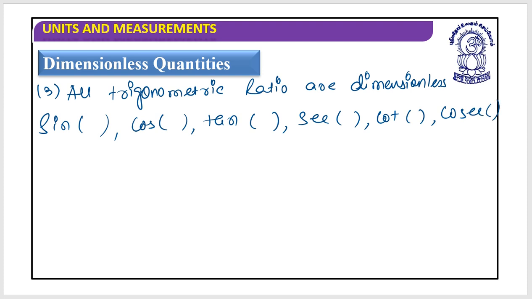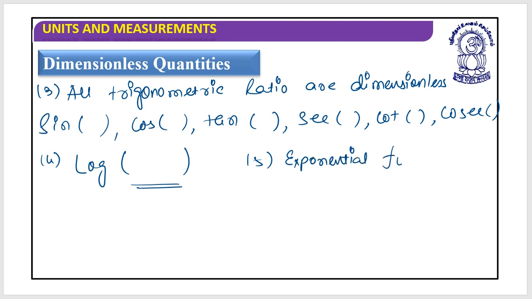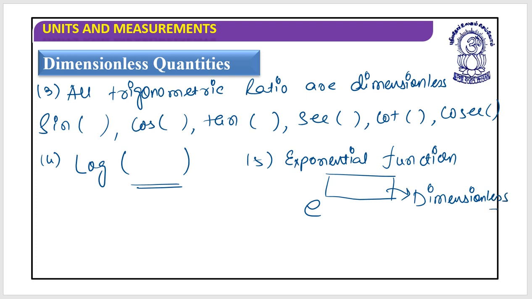These are all dimensionless. All trigonometric ratios are dimensionless. Next, log, logarithmic. The bracket has a dimensionless value. Next, the exponential function, that is e to the power something. This is dimensionless. So all this represents dimensionless quantities.